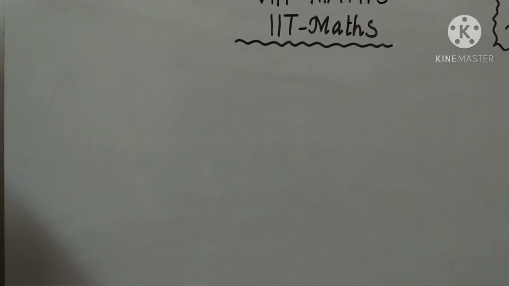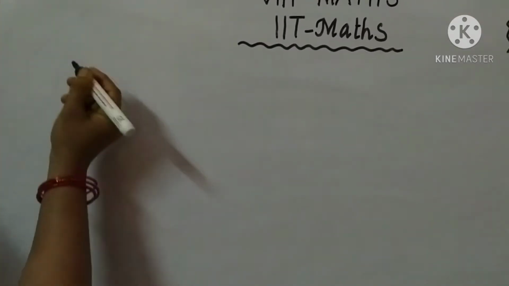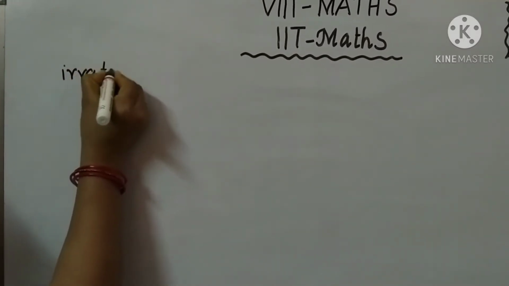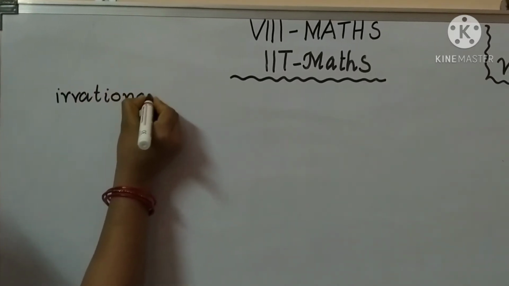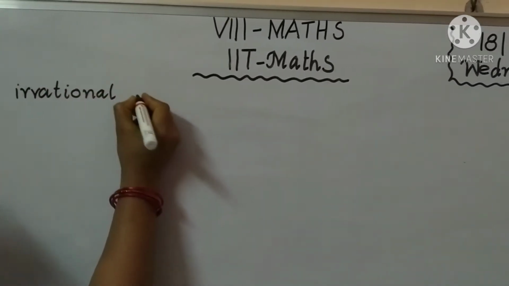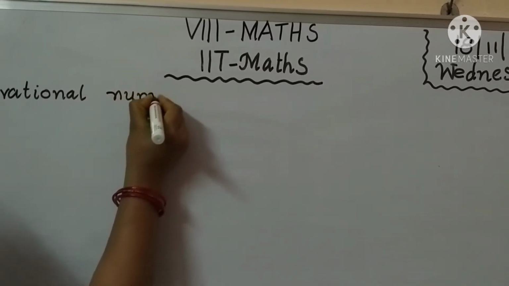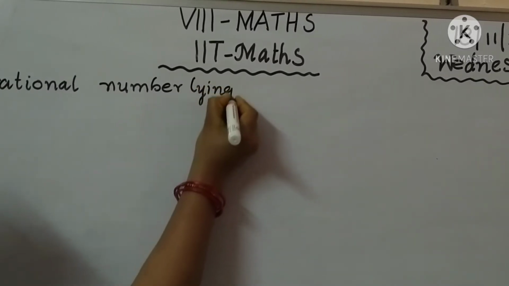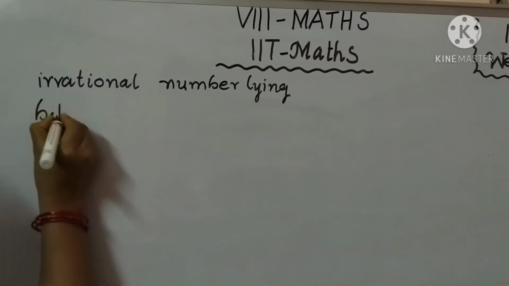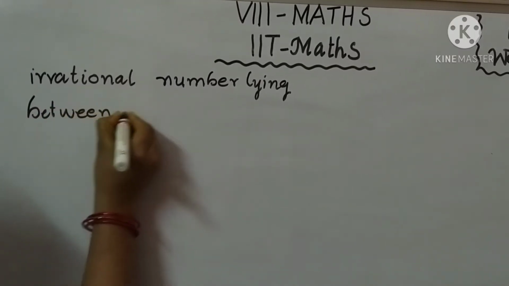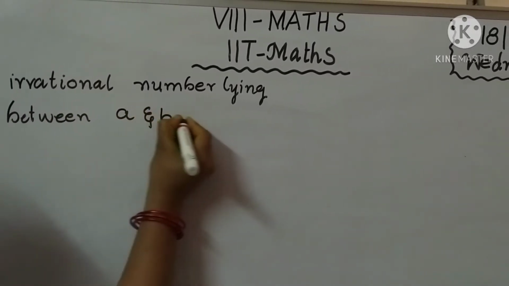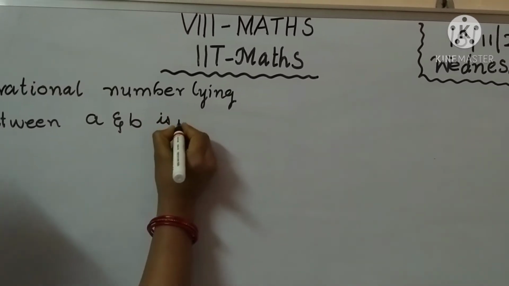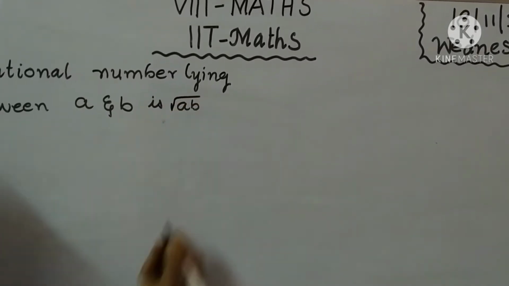Next one is an irrational number lying between A and B. The irrational number lying between A and B is root of AB.